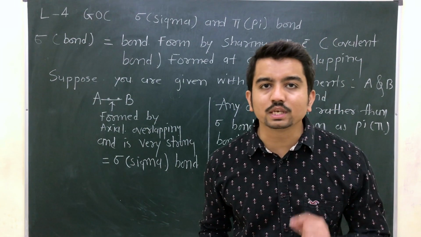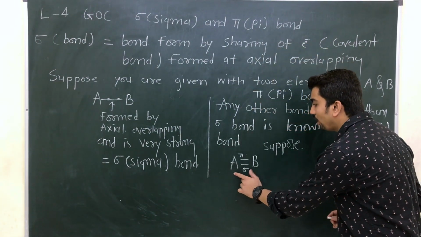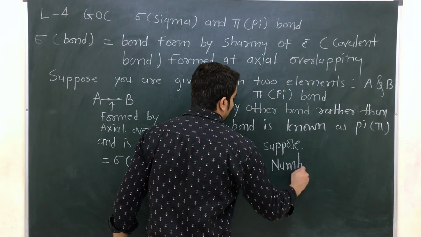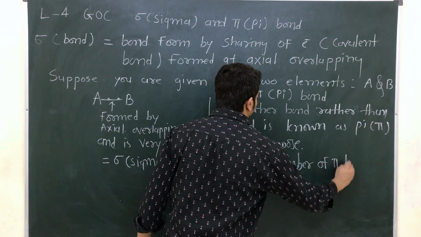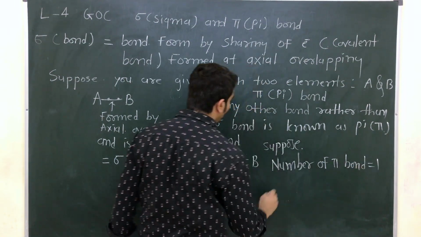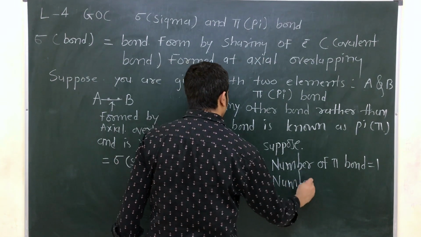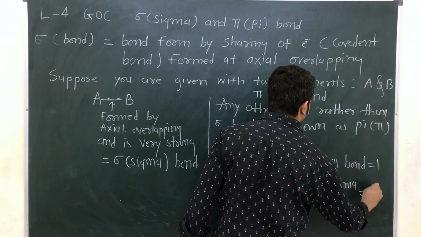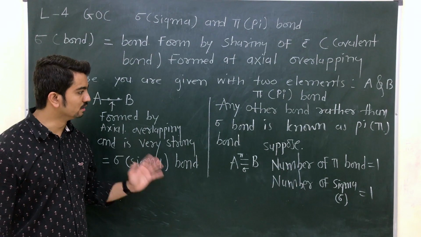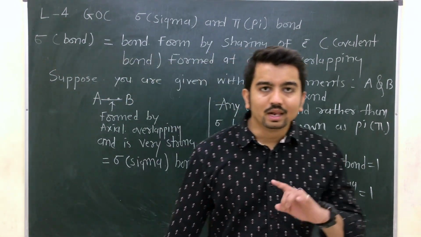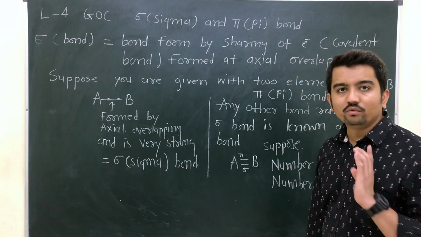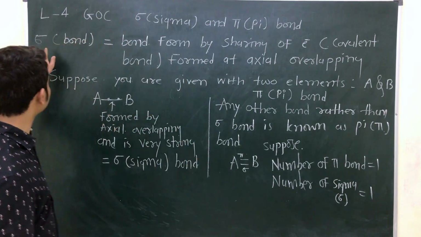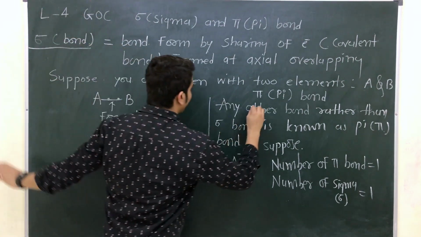So suppose I am going to ask you a question: what about the number of sigma bond and pi bond in a double bond between A and B? Number of pi bond is equal to 1. Number of sigma bond is equal to 1. I'm sure this topic is clear. Let's revise it again. We have considered two types of bonding in organic chemistry. The first one is known as a sigma bond. The second one is known as a pi bond.